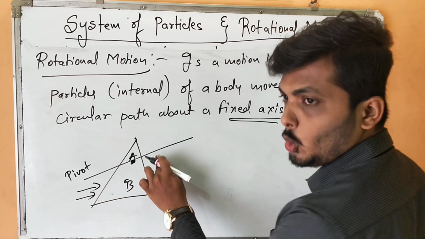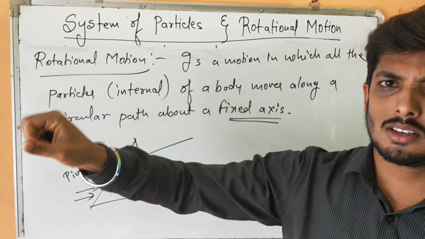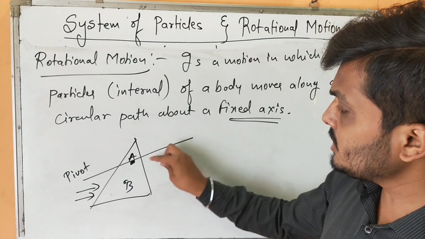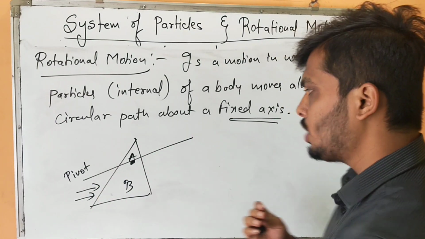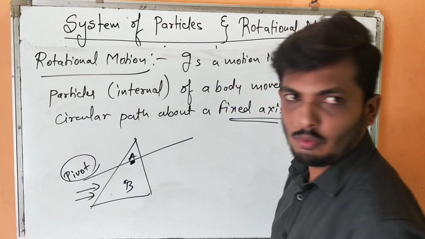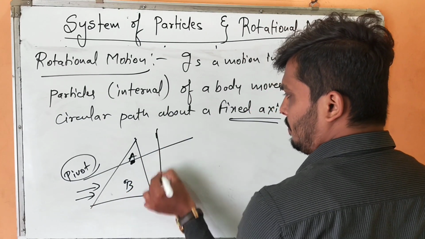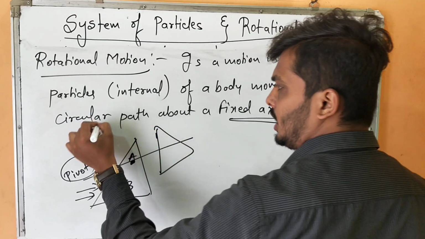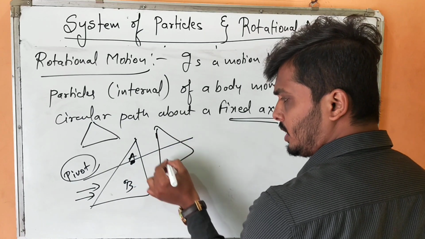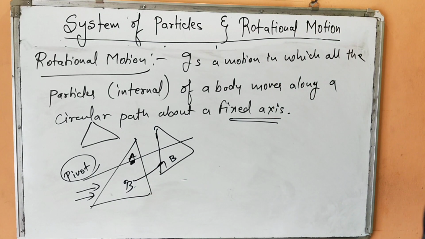Don't get confused by the word pivoted, okay? It's just one axis. It's a fixed axis. One end is fixed and you are applying the force. Imagine if this pivotation was not there. If you applied the force, what would happen? The body would have gone in this direction, in a straight line. But now, if this body is pivoted at one end, then when you apply the force, the triangle, instead of coming here, follows a circular path. It may come in this path and this path. Are you following my point? This point B, instead of moving parallel, is now following a circular path.